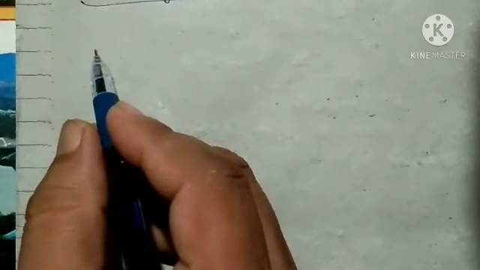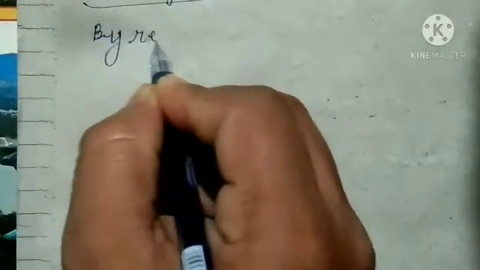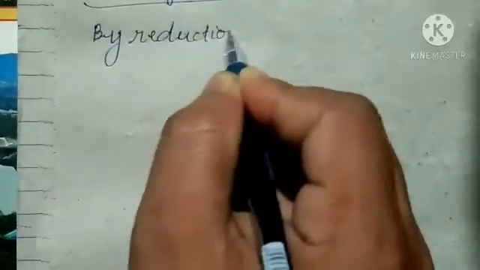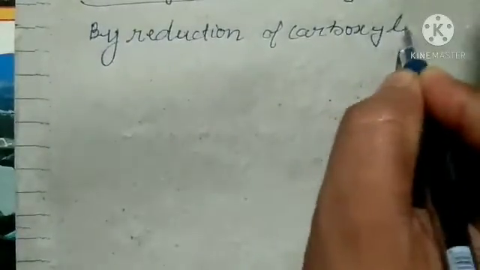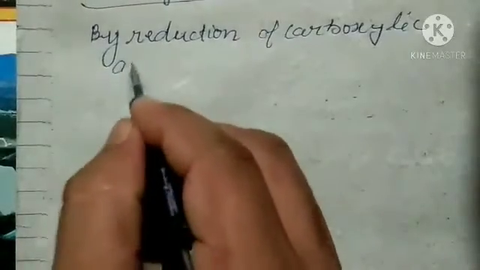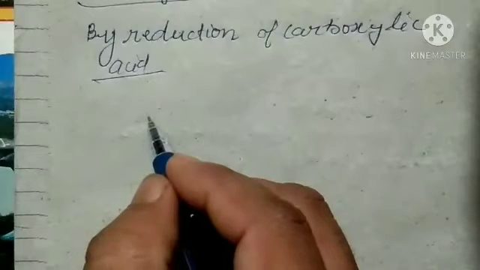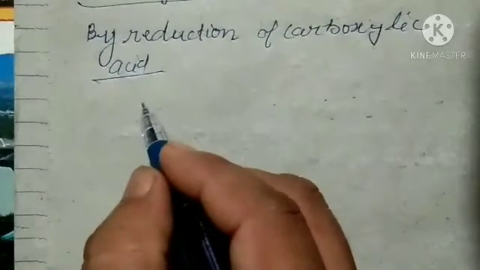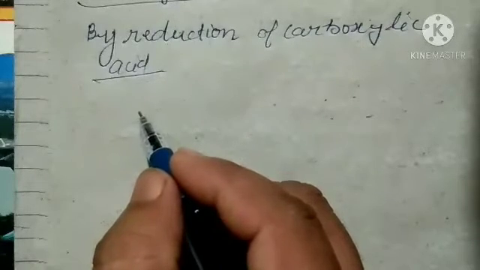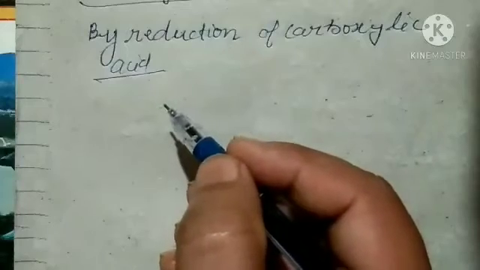So in preparation of alcohol, the second point is by reduction of carboxylic acid. Carboxylic acid on reduction gives primary alcohol. And which reducing agent are we using? Lithium aluminum hydride, and lithium aluminum hydride is a strong reducing agent.